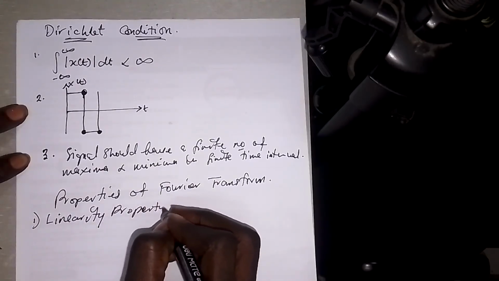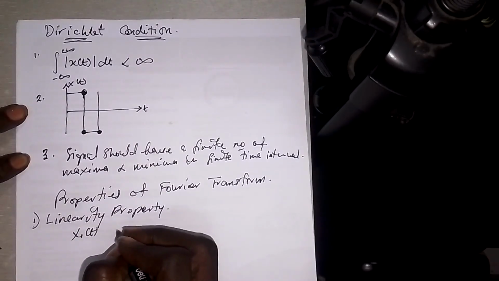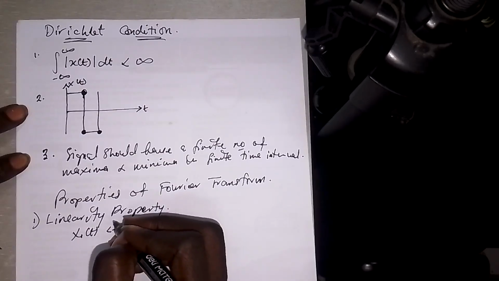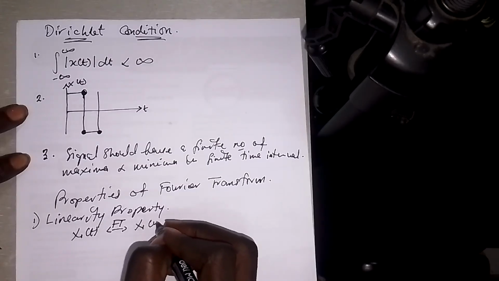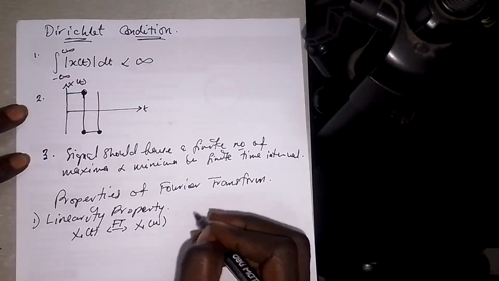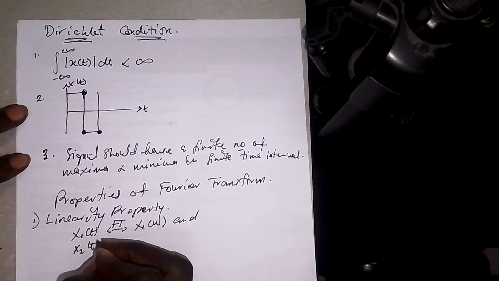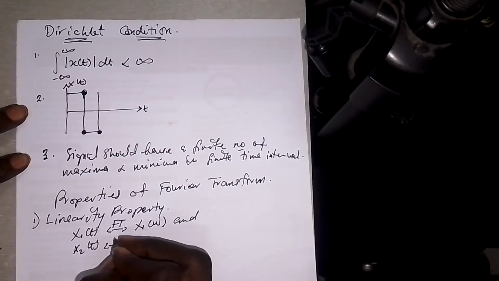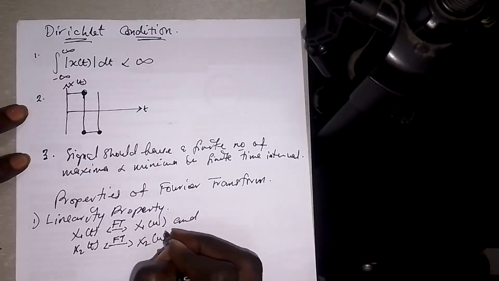In the linearity property, x1 of t has a Fourier transform X1 of omega, and x2 of t has a Fourier transform X2 of omega.